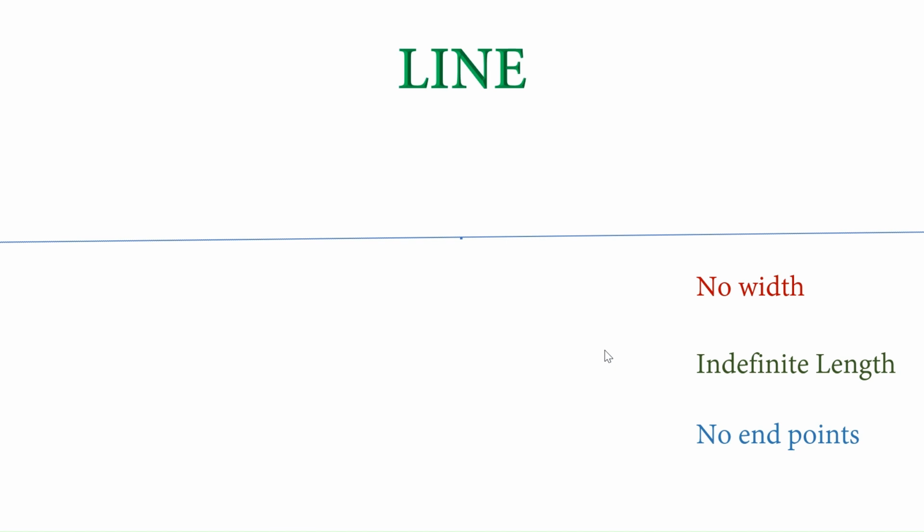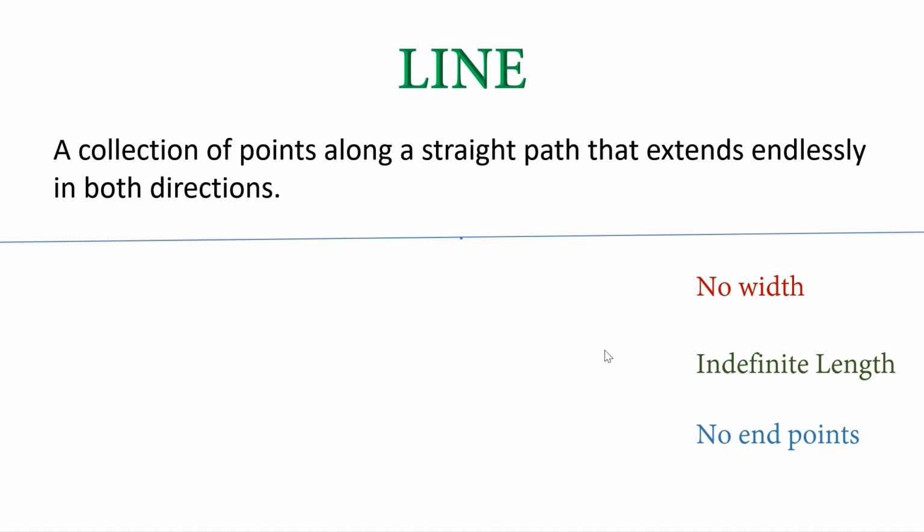It is not possible to give a practical example of a line because drawing it infinitely is not possible. So, in practice, we will just draw a portion of this line and indicate that line with arrow marks. The portion of this figure has arrow marks on either side, which means it can extend indefinitely in both directions. The definition of a line is a collection of points along a straight path that extends endlessly in both directions. Now, how to read this?